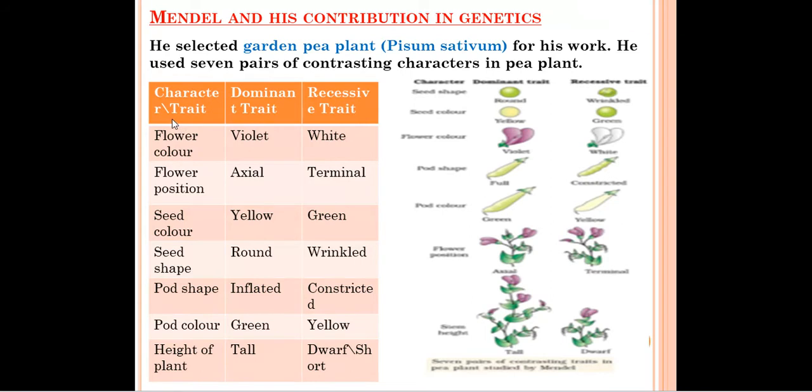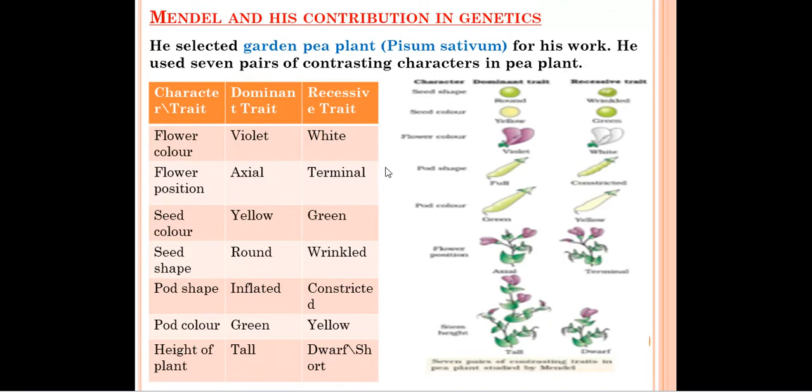So let's see what are the contrasting characters present in the pea plant. First of all, we'll look at the characters. For example, flower color. These are the dominant one and these are the recessive trait. If the dominant trait is present, then the color will be violet and the white one is the recessive trait. Flower position, it can be axial and terminal. Seed color, yellow or green. Seed shape, round or wrinkled. Pod shape, inflated or constricted. Pod color, green, yellow. Height of the plant, tall and dwarf or short.